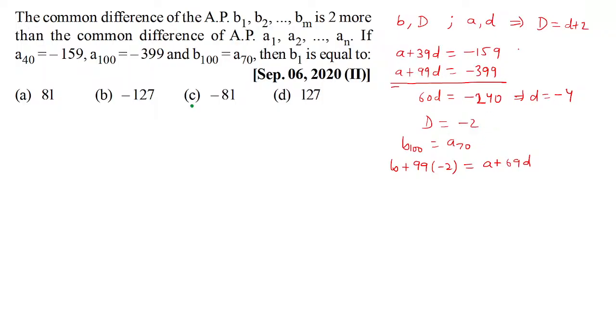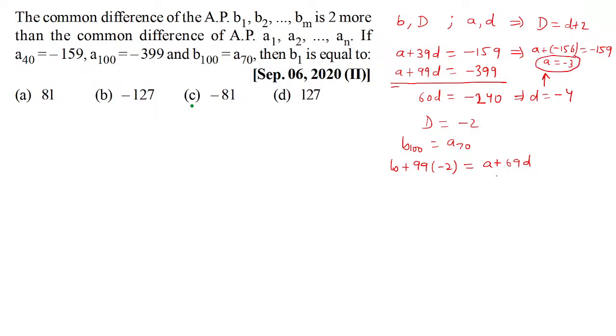So if D is minus 4, I put it here. If D is minus 4, what will A be? If you see carefully, it becomes A plus minus 156, equal to minus 159. So I hope we are doing the calculation right, and A turns out to be minus 3.